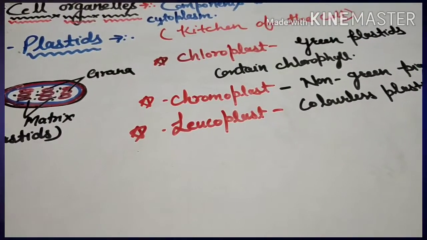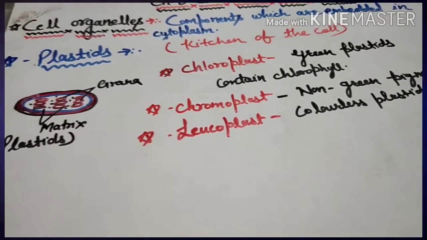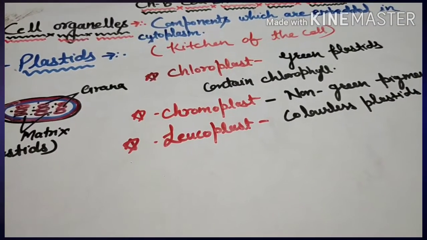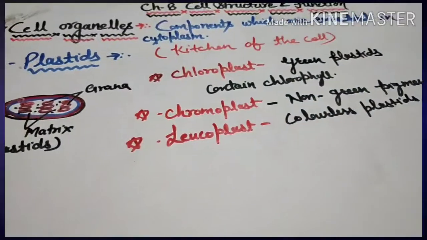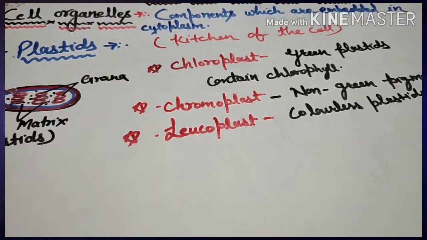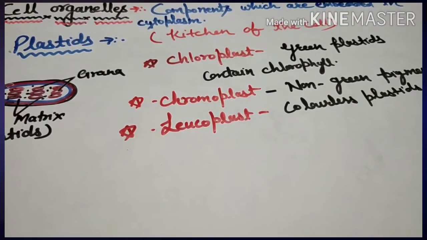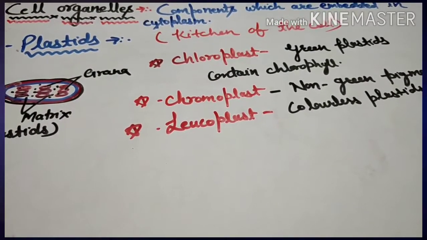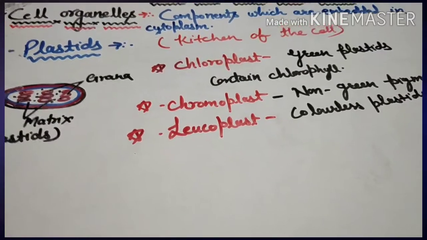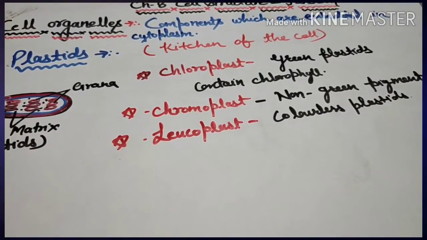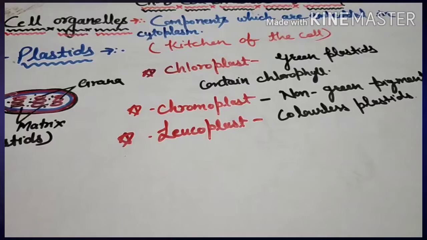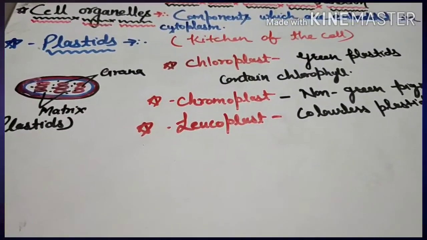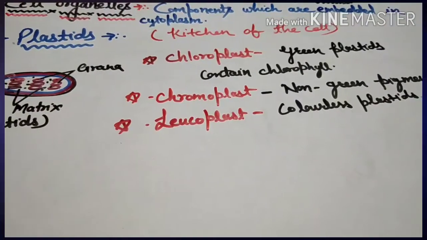If we talk about chloroplasts, they are green plastids. They contain chlorophyll, right? Chlorophyll means the green pigment which helps in photosynthesis. Now, if we talk about chromoplasts, chromoplasts contain non-green pigments that give color to flowers and fruits. And if we talk about leucoplasts, they are colorless plastids which help in storage of food.